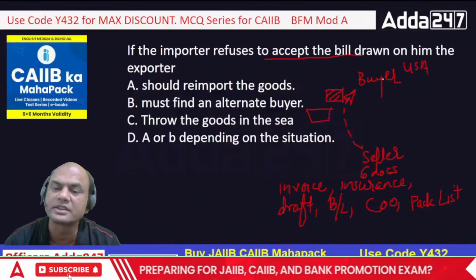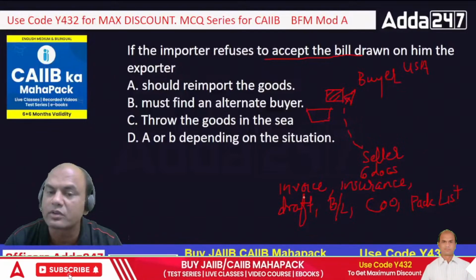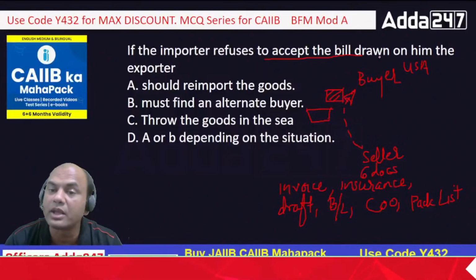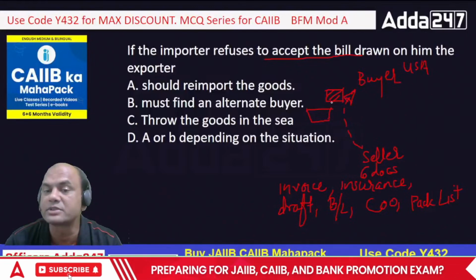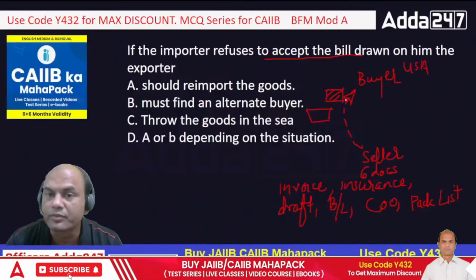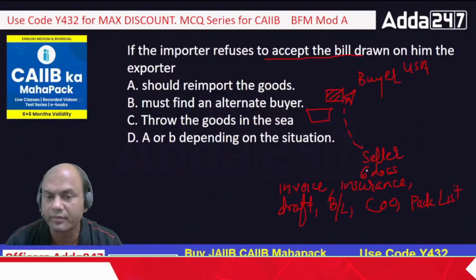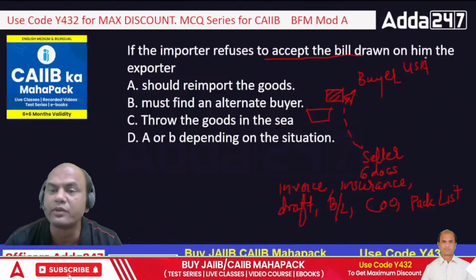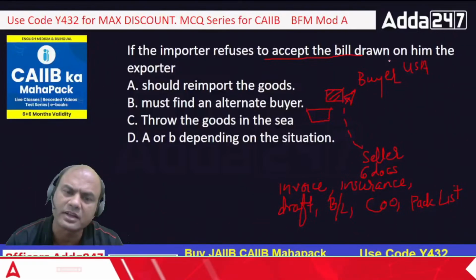So the seller sends these documents to the buyer. But what is the buyer doing? This draft he is not ready to accept. Means he is not ready to pay me. Now what do I do? I am the seller over here. My ship is gone. So what will I do? Should I re-import the goods? I'll tell the ship to come back. What will be the cost? Find an alternative buyer. Yes, that is the option available. In the USA only, if there is some other buyer available, I'll sell it to him, isn't it?